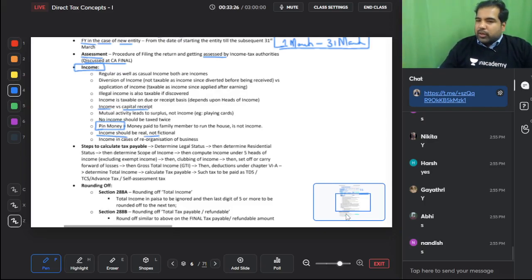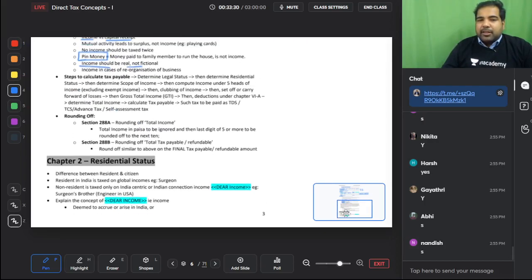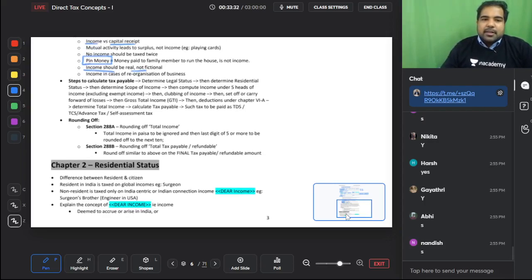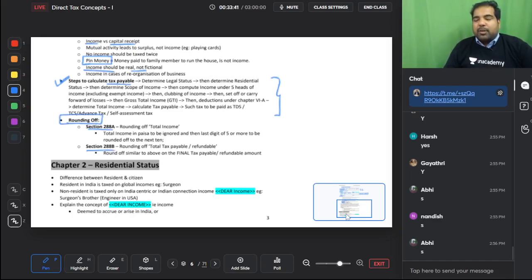These are the definition of income, not very important from an exam. Just keep in mind incomes, any income, think like the government. Would you want to tax it? Yes. And these are the steps till tax payable. We've already discussed the steps. Rounding off, guys, two places we round off. When we come to rates of tax, we will discuss that. But right now, let's discuss rates of tax.